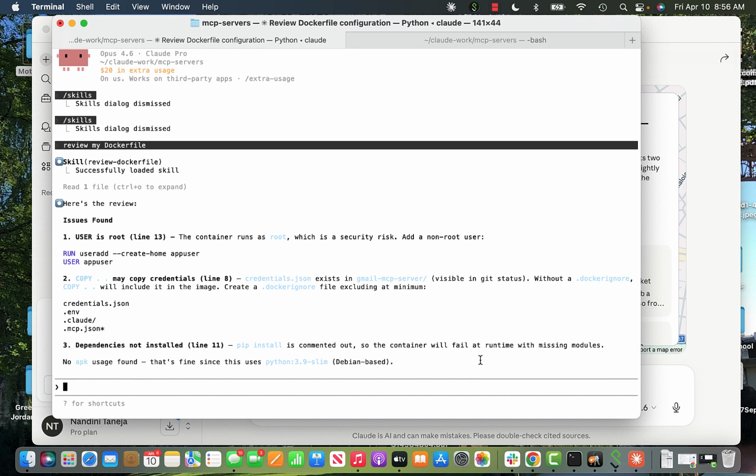So you just saw, you don't need any knowledge of coding. You just need to know what your use case is, and then you just ask Claude, and it will help you build a skill, and that's it. And you can have multiple skills. I can have another skill which says make sure that my Docker file is optimized, it has minimal layers, or the base images it uses are not more than a particular size. So it will do that.